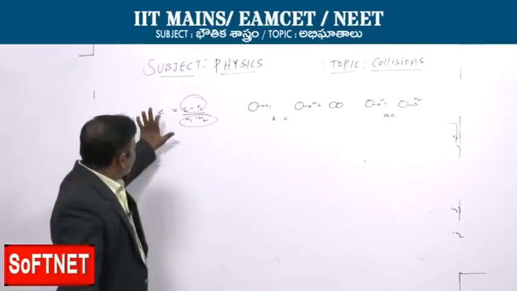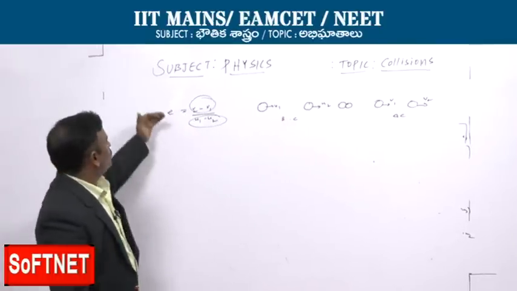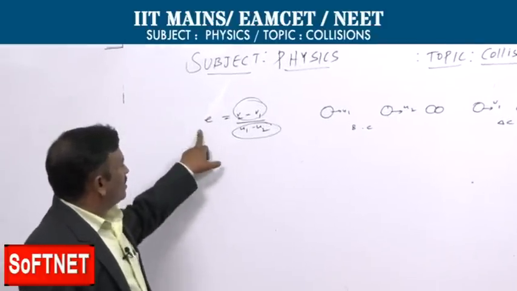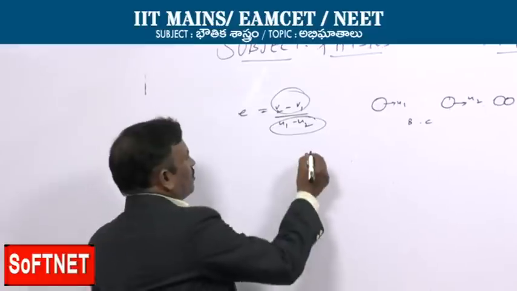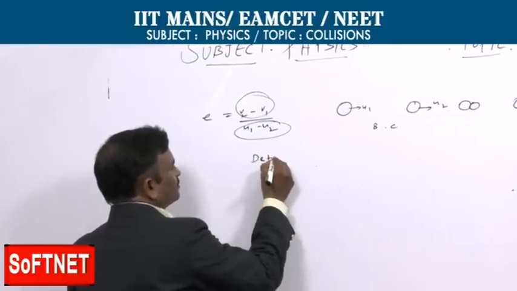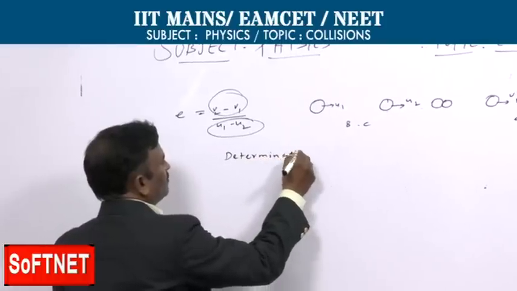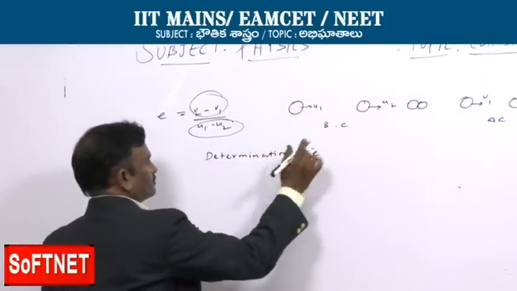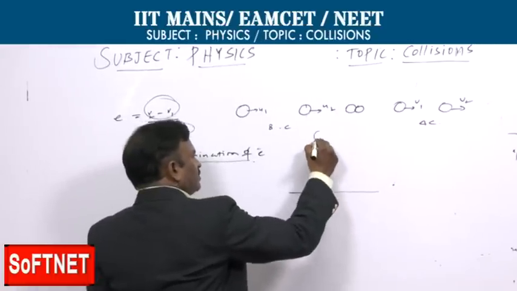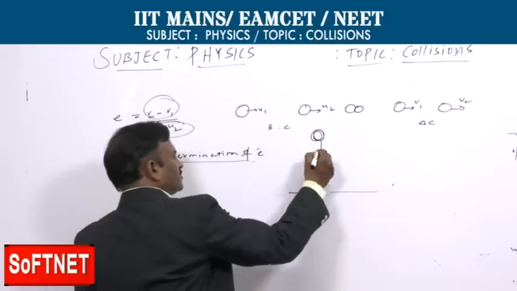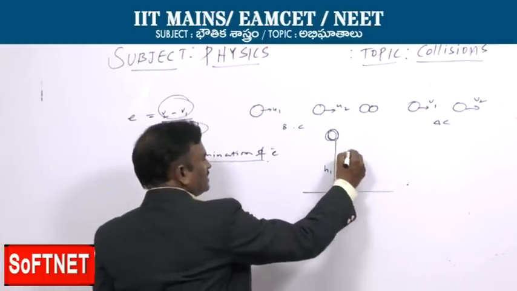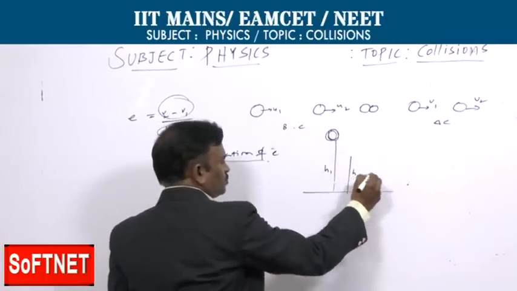Now, what exactly is e, and how do we calculate e? How will the numericals be? They may ask for the value of e and the expression of e, so let us see the determination of e. Assume there is a ball falling from height h1. After the collision with the floor, it bounces back to height h2.